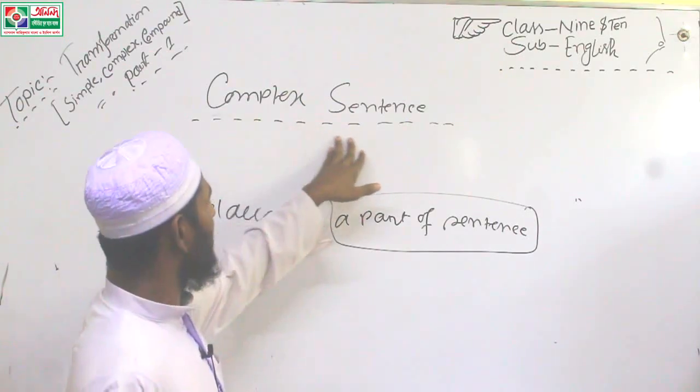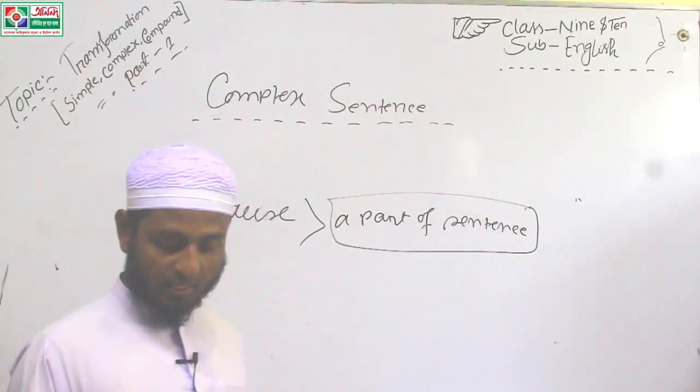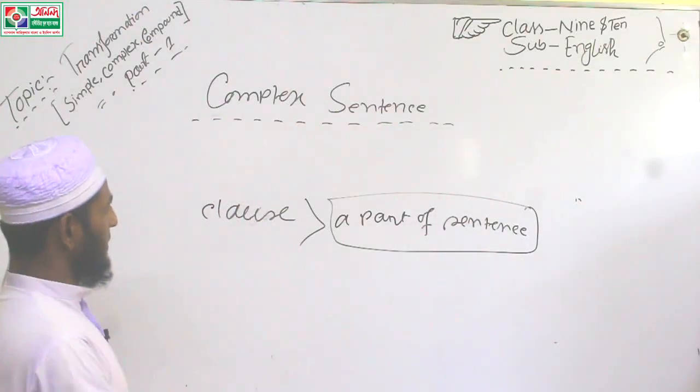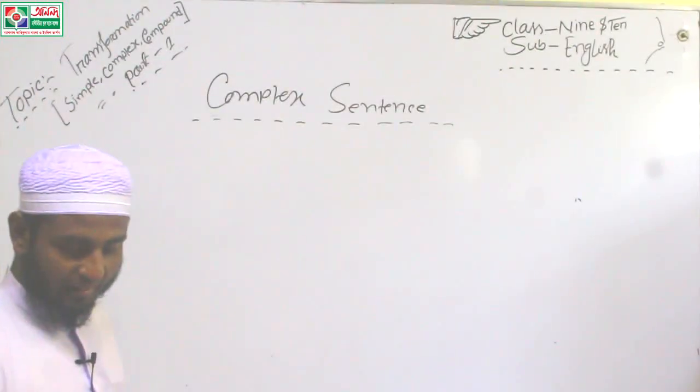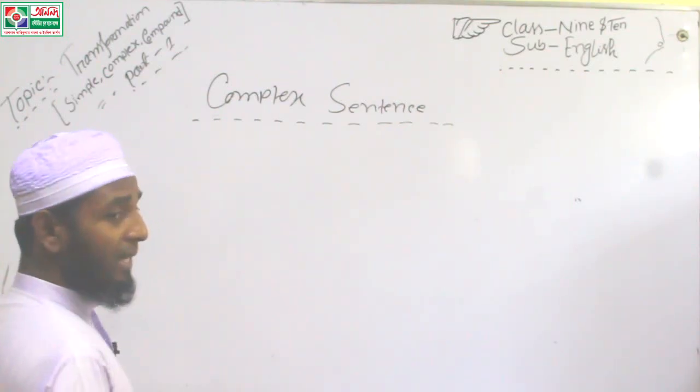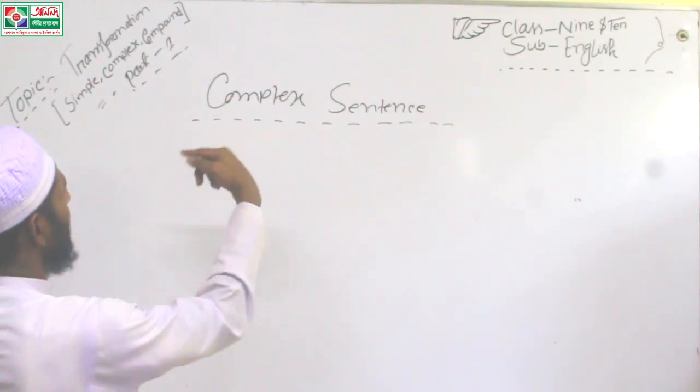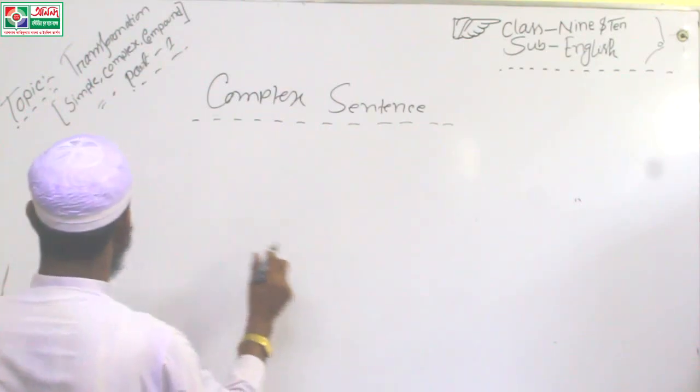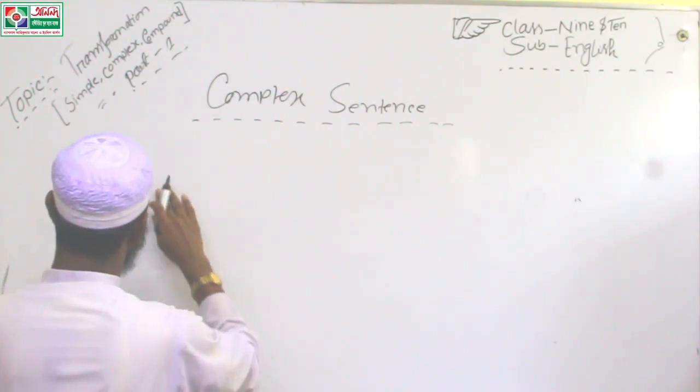Then it will be called a complex sentence. Okay, this is the definition of a complex sentence.